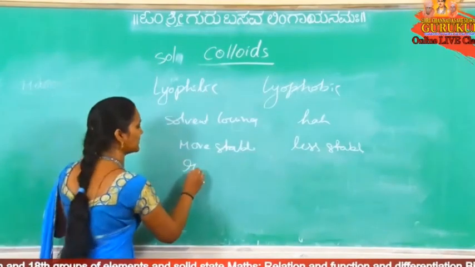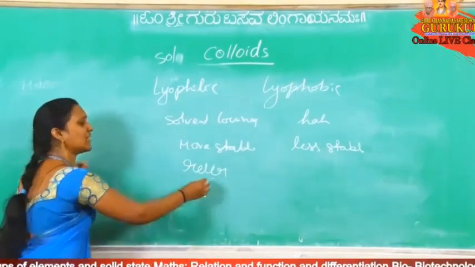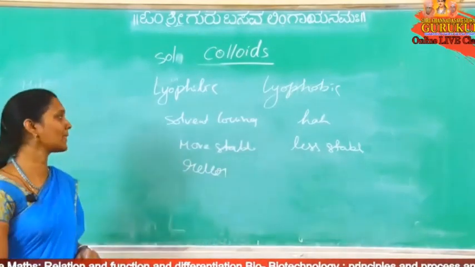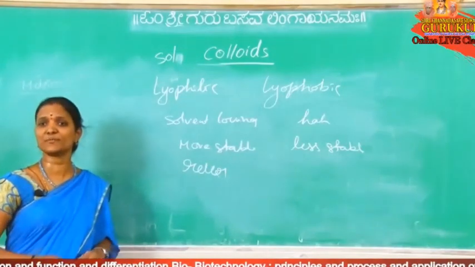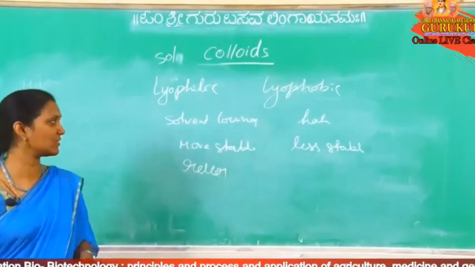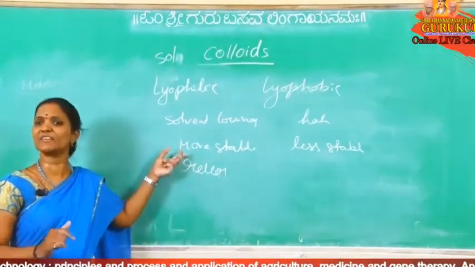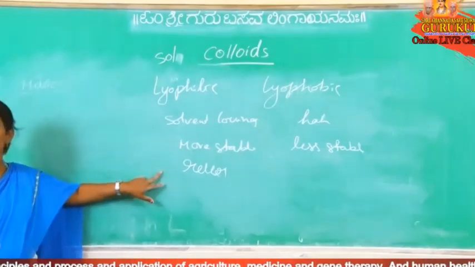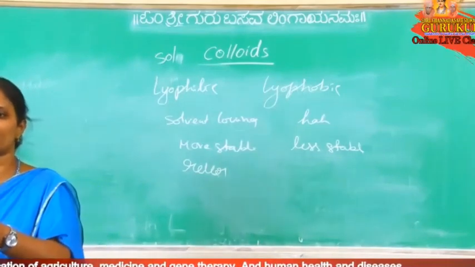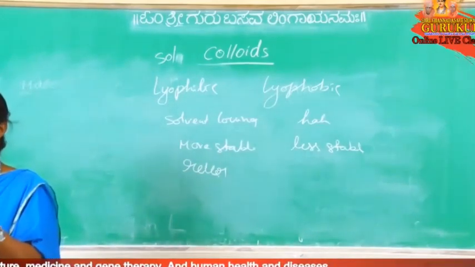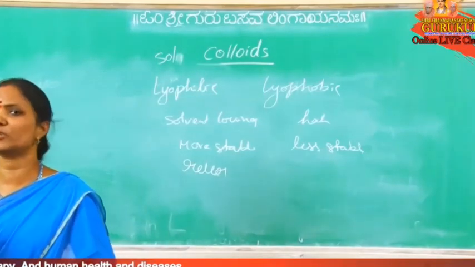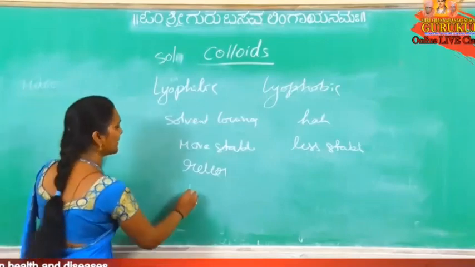And these are reversible. Compare physical adsorption and chemical adsorption: chemical adsorption is more stable and irreversible, while physical adsorption is reversible. Like that here, but this one is reversible. What is the meaning of this? Dispersion phase is added to dispersion medium. Here interactions are more, that is why they easily mix with each other. By direct mixing we can prepare them, with no need for any special methods.